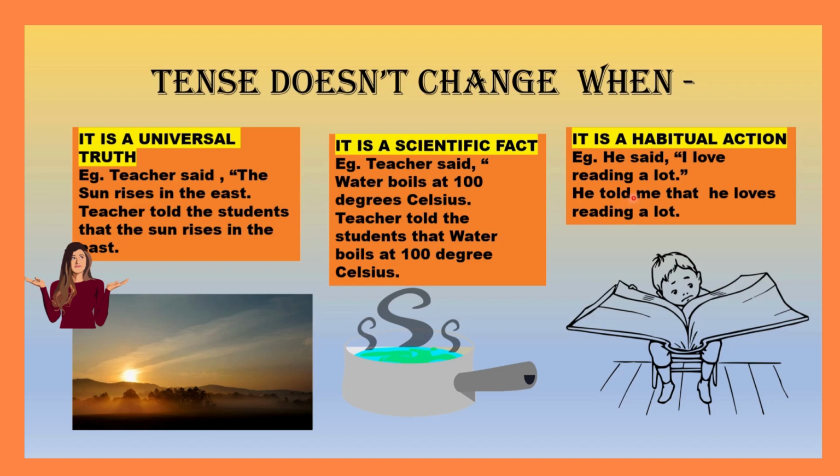The third scenario is when it is a habitual action. For example, he said, "I love reading a lot." This will change to, he told me that he loves reading a lot. Here there will be no backshift of the tense because it is a habitual action. He will always love reading, so the tense will not change.